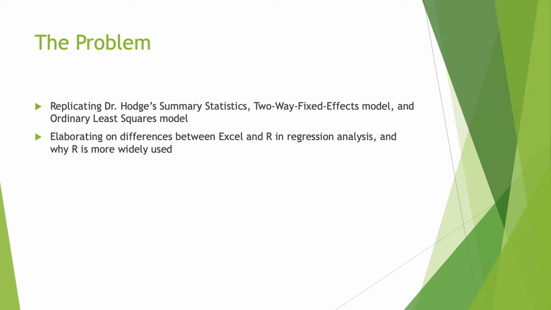Our problem to solve is replicating Dr. Hodge's summary statistics and two of his three regression models, which are the two-way fixed effects model and the ordinary least squares model. We're also going to elaborate on differences between Excel and R and why R is more widely used.